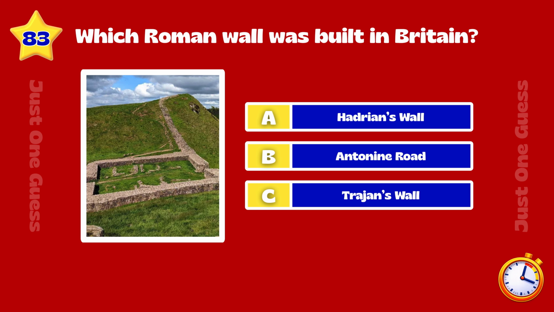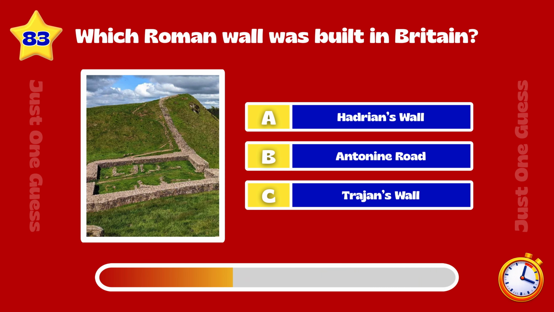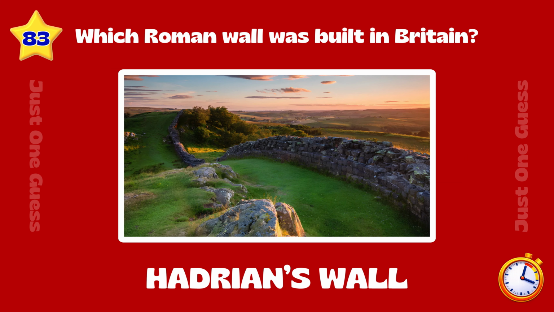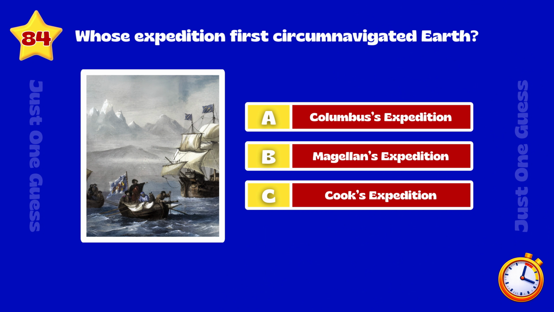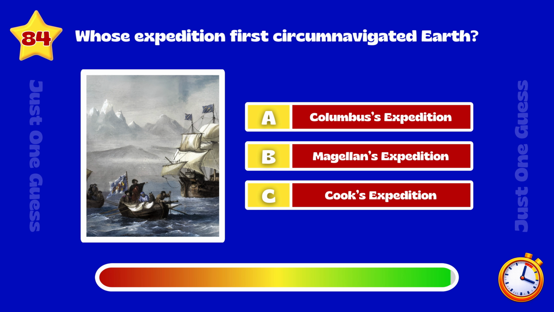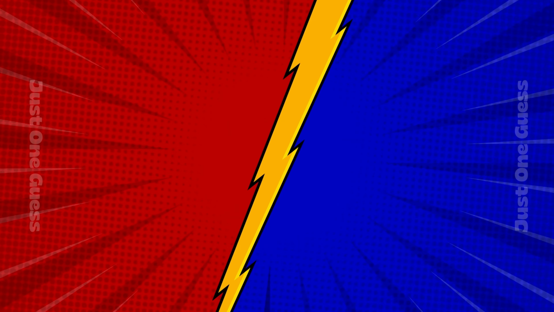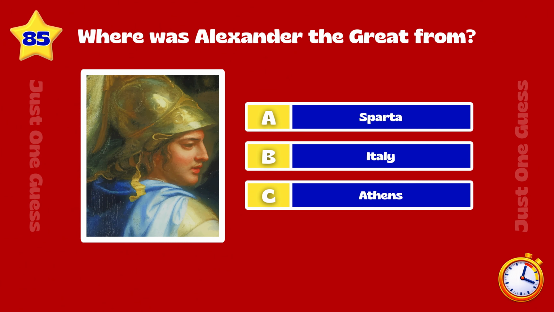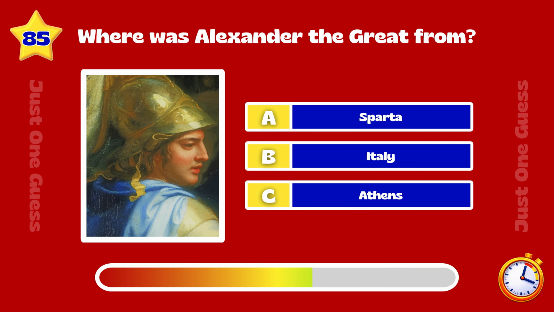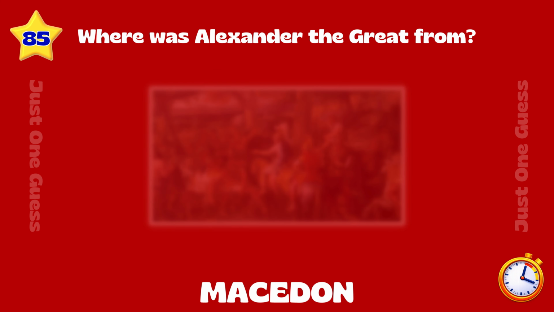Which Roman wall was built in Britain? Hadrian's Wall. Whose expedition first circumnavigated Earth? Magellan's expedition. Where was Alexander the Great from? Macedon.